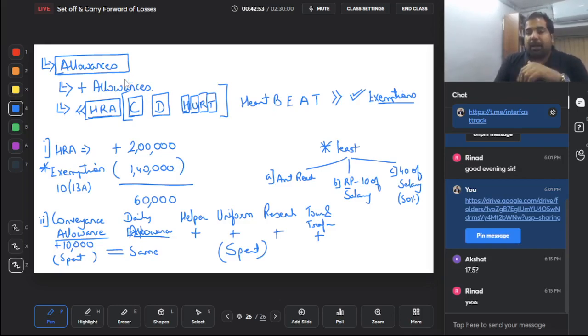So again, recapping, what are we trying to do? We are trying to do salaries. In that, there is allowance. Allowance is like pocket money. What do you do? You add it, and if it belongs to this exemption line, you will exempt it also. HRA is least of the three. If you get a house on rent, and the other one is basically the amount that you spend. That's the exemption you will get. And last is heartbeat, which I am looking at the next page for.